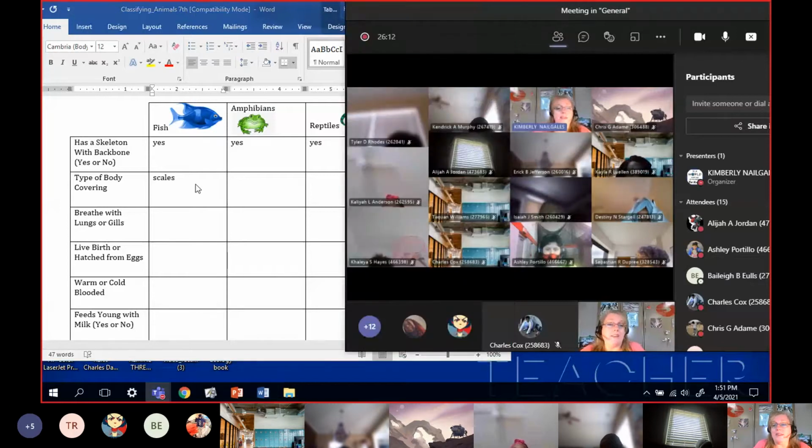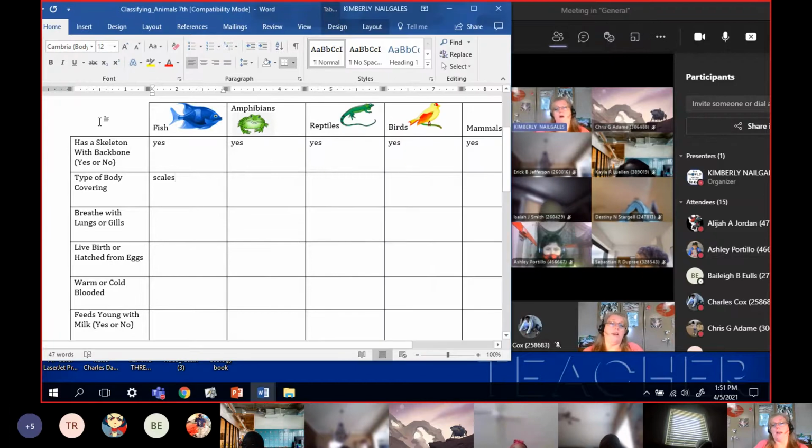But that means then they have to live in the water their whole life. Okay. What we're going to be talking about as we talk about each of these animals is we know that life started in the ocean. So what we're going to talk about is how did each one of these animals come up with something new that let them get further and further away from the water so that they can live on dry land. Okay, so that's what we're going to talk about. So the scales on fish, that body covering means they have to stay in water. Okay, do fish breathe with lungs or gills?